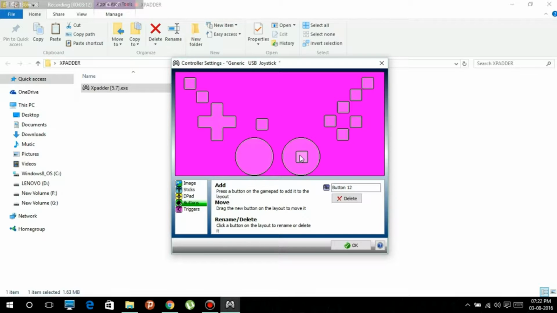No, these are not select and start, sorry. These are the middle buttons, which you get by pressing the sticks. They will be 9 and 10. Let us assume that, and then select and start. This is the select button and this is the start button. Do not press mode. Okay, and then okay, we got all the buttons.